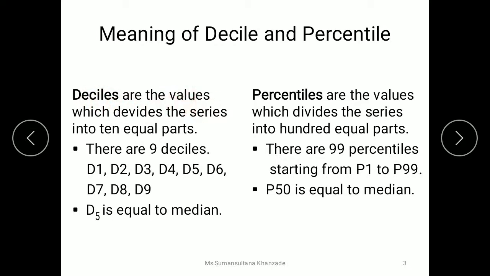Deciles are the values which divide the series into 10 equal parts. So here decile means those values which are going to divide a given series into 10 equal parts.